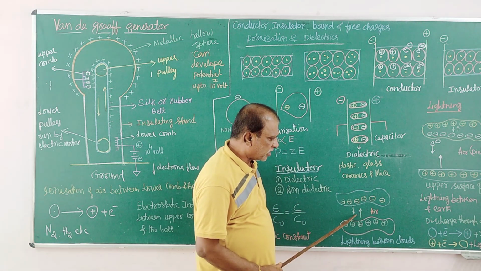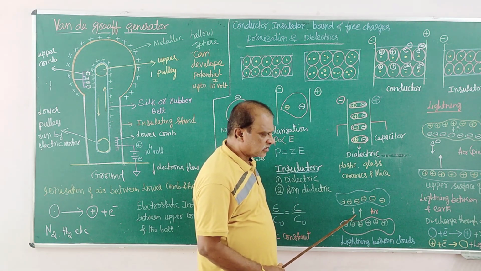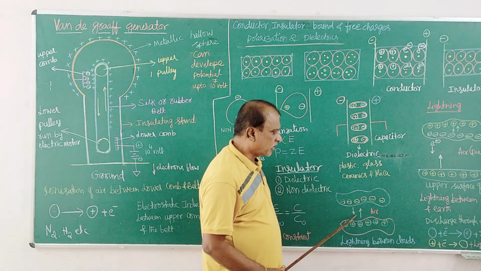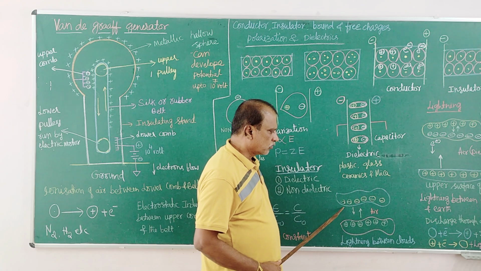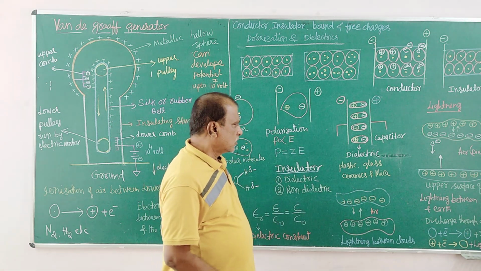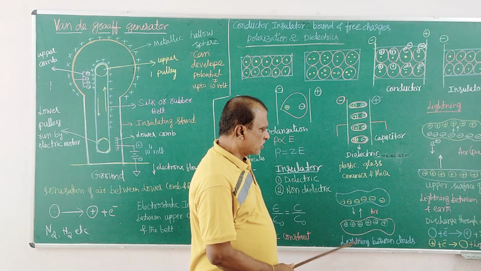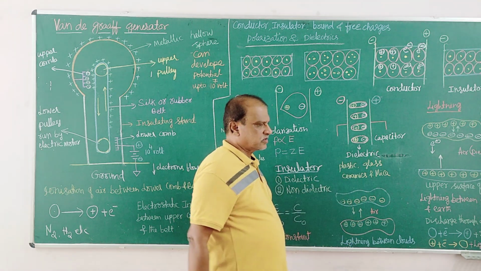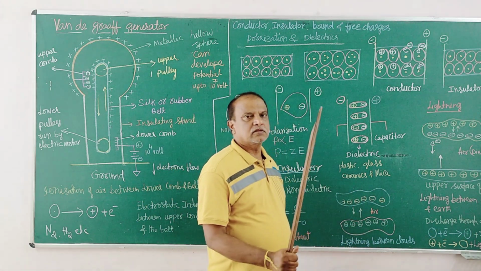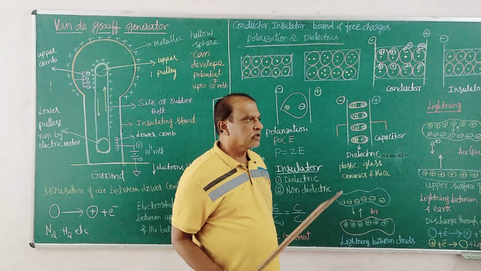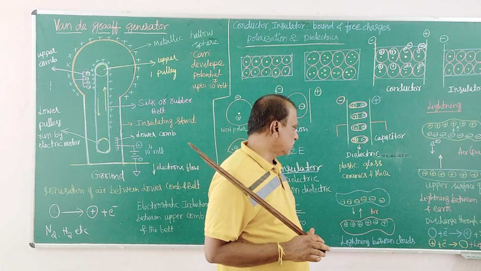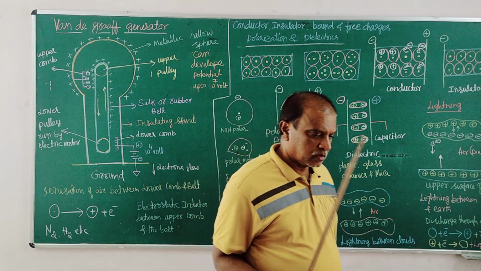This kind of lightning is not dangerous for anything on the earth. It is only dangerous for aircraft flying or caught in between these two, causing damage to aircraft or any flights. So these are the two kinds of lightning. Lightning is a phenomenon of capacitance, breakdown potential, and the insulator or dielectric, when it breaks the insulation beyond the breakdown potential. So with this, we finish the chapter on electrostatics.